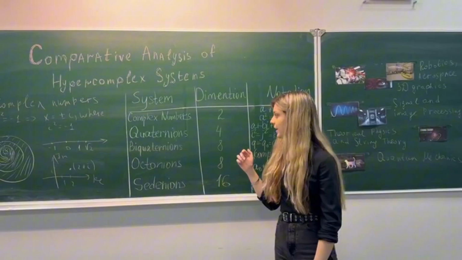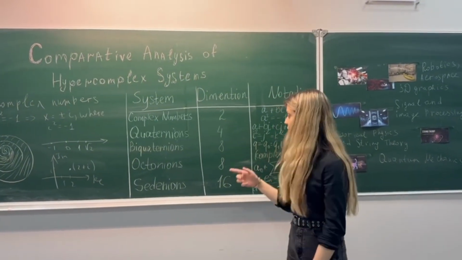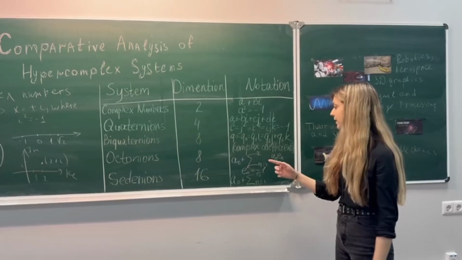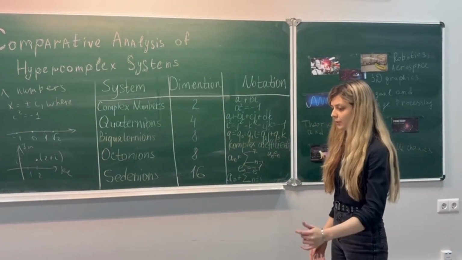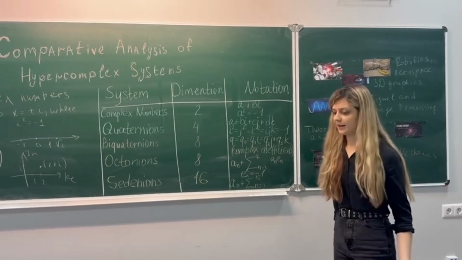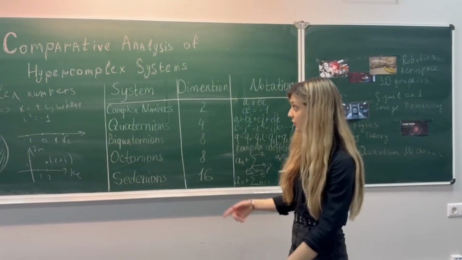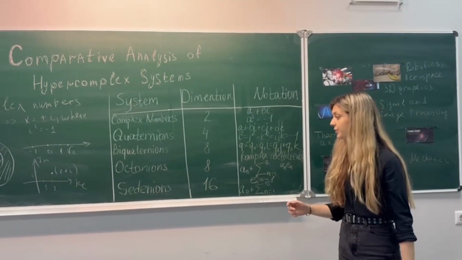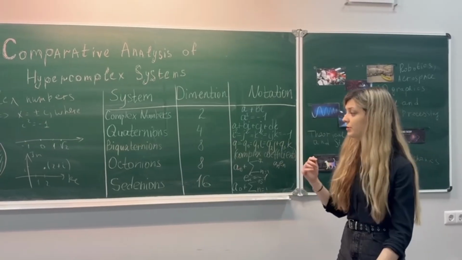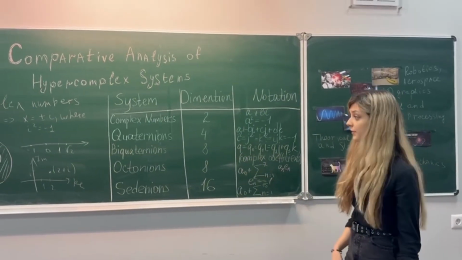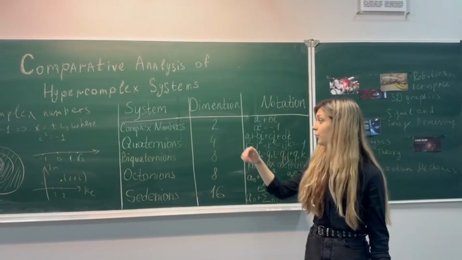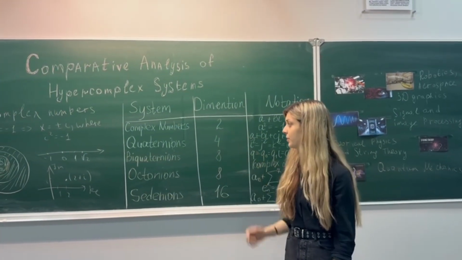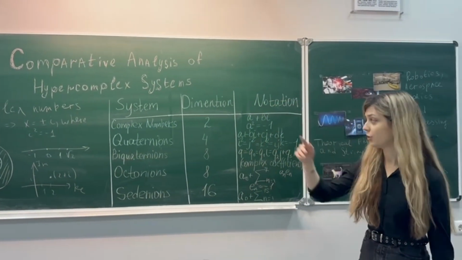And octonions are like quaternions but with the dimension of 8. So we have a 0 plus the sum where n is equal to 1 to 7 of a_n e_n. The centonions are just like octonions but with the dimension equal to 16. So we can get centonions by expanding octonions, and we can get octonions by expanding quaternions, and so on. And quaternions we can get by expanding complex numbers, which we can get by expanding real numbers.